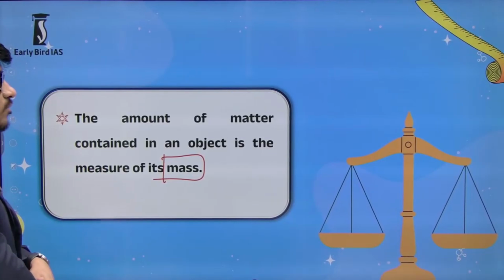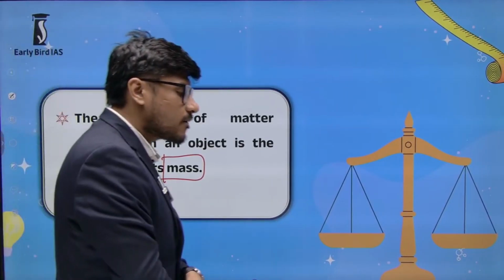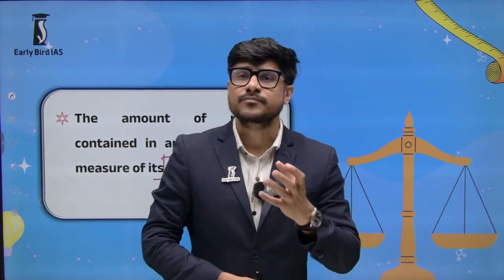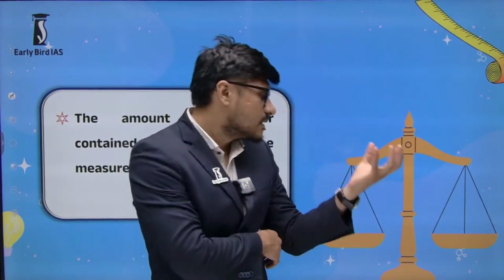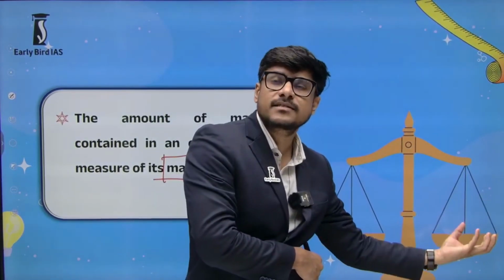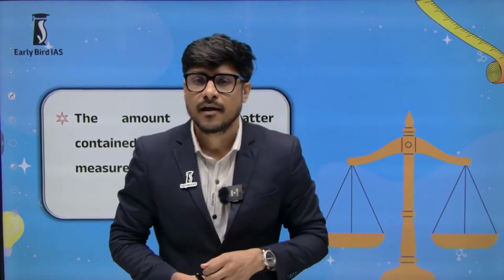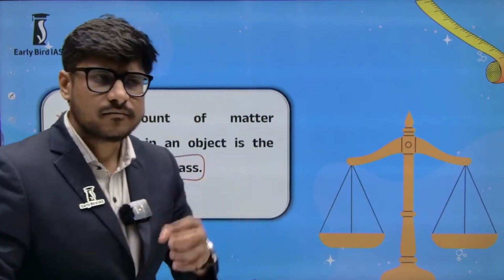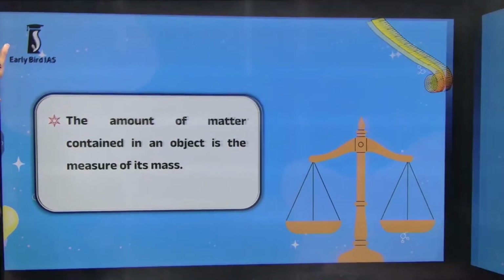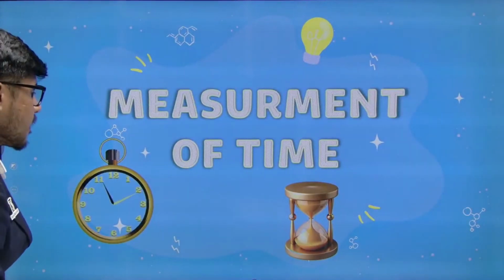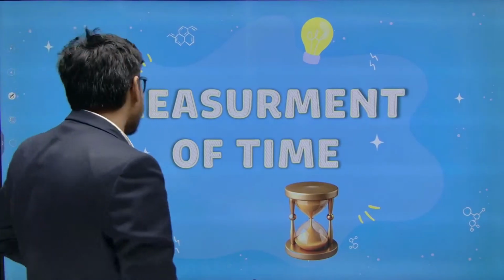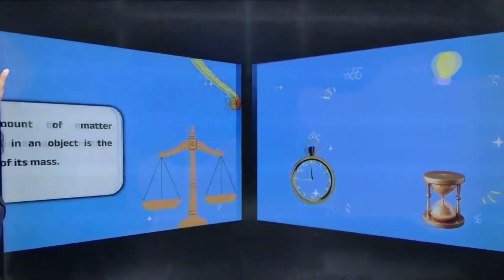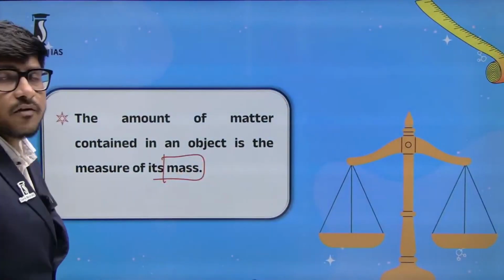Amount of matter contained in an object is the measure of its mass. That means, whenever you are buying sugar, the actual amount of sugar put on that weighing scale is the mass of that quantity, whatever things you measure. How would you measure that? And that amount of mass is measured in various units.